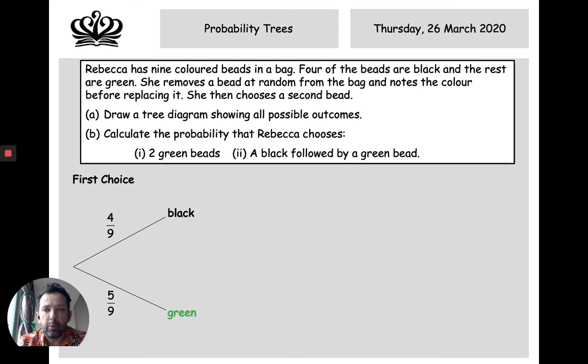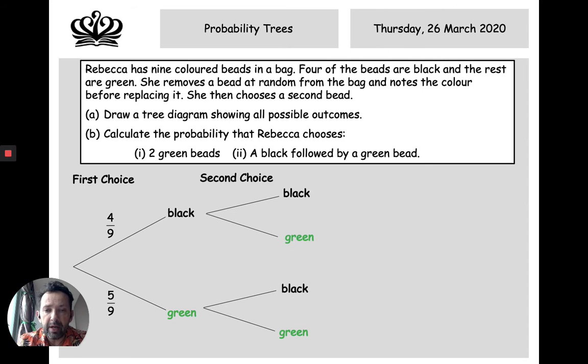Now she puts the bead back into the bag, and then we have our second choice. So if she chooses the black bead first, and then the second choice, because she's put the bead back in, the probabilities are still exactly the same. And similarly, she could choose a green bead first, and then have a black bead or a green bead as well. So the probabilities down there are the same as well.